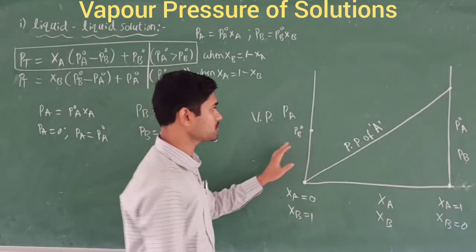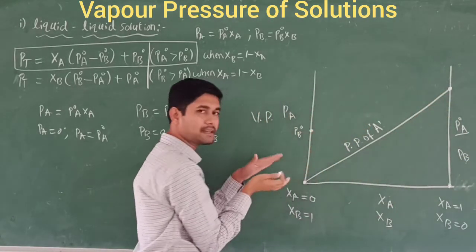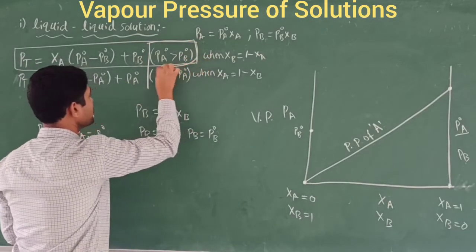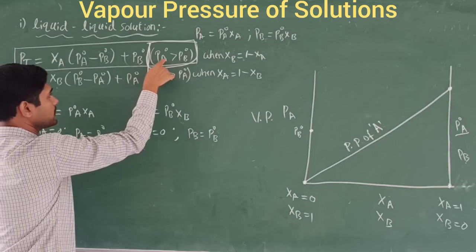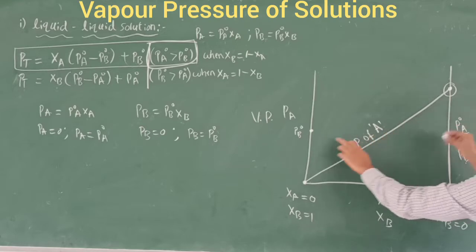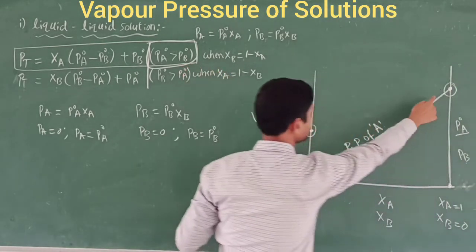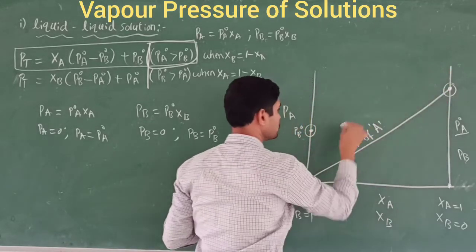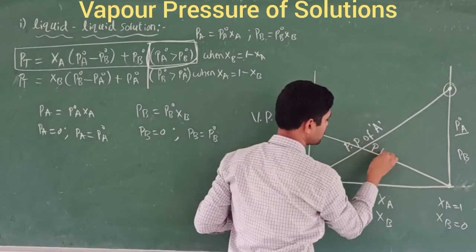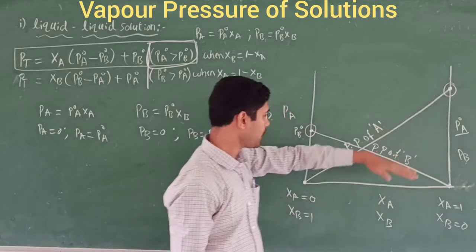Why am I writing it like this? I have taken PA naught above this one, and I am taking this PB naught slightly below it. Why? Because our condition tells us that PA naught must always be greater than PB naught. This value is the PA naught value and this value is the PB naught value. Which one is greater? PA naught. That's why I have placed it above. Now I am going to join this one. This is the partial pressure of component B. This is component A and this is component B.